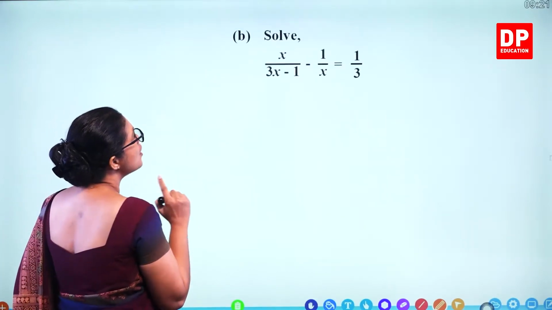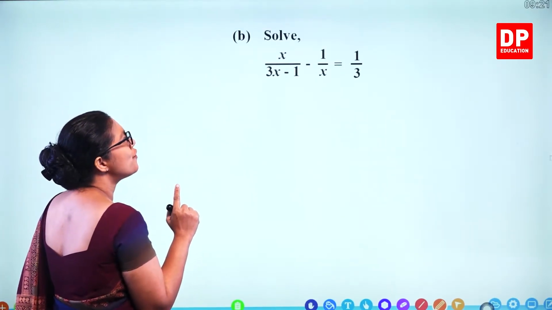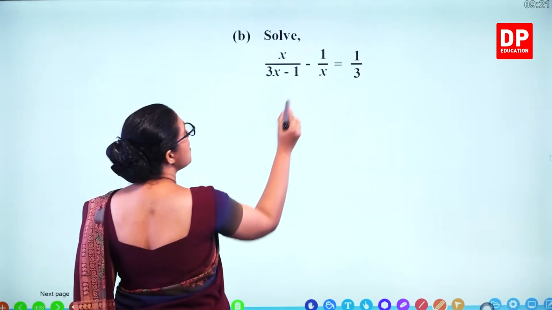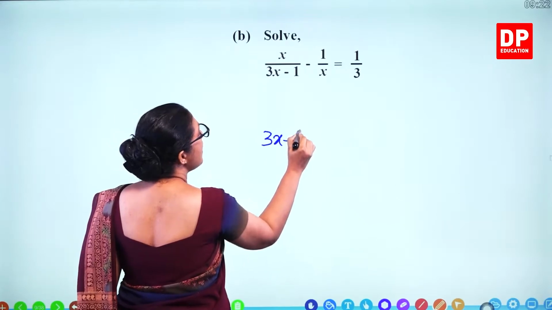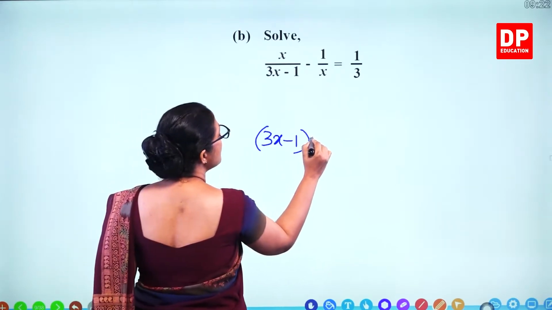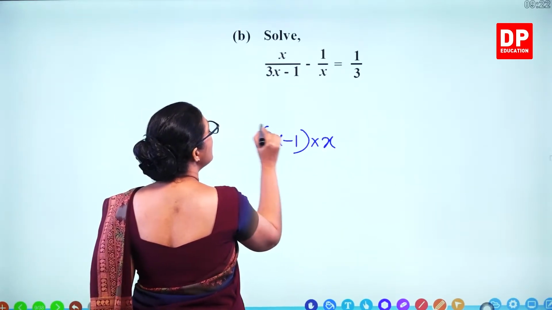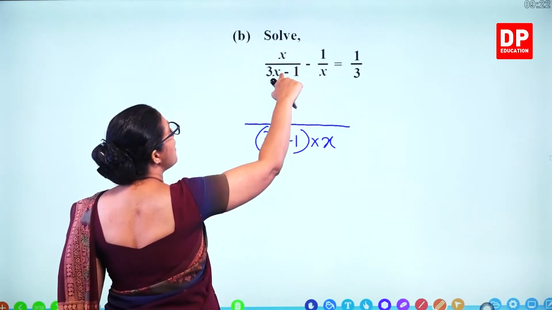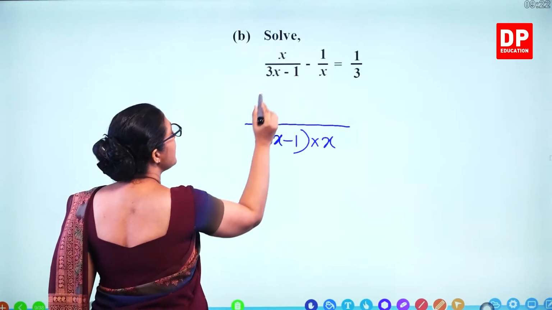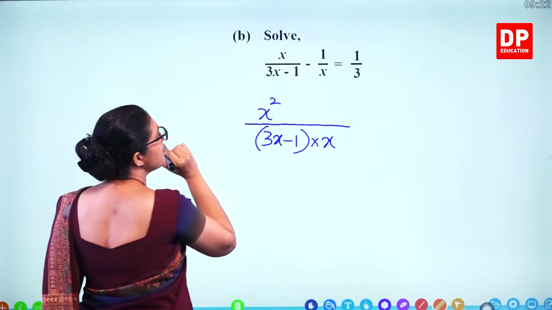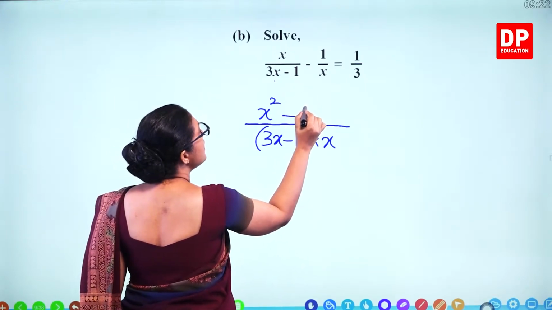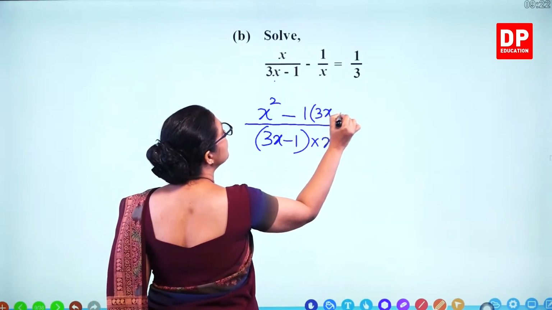Solve. So this is an algebraic fraction. What you do first, you have to make the same denominator. So 3x minus 1 and x means you multiply these two. That's the common denominator. Then that means you have to multiply this fraction by x. x into x, x squared. This fraction you have to multiply by 3x minus 1.